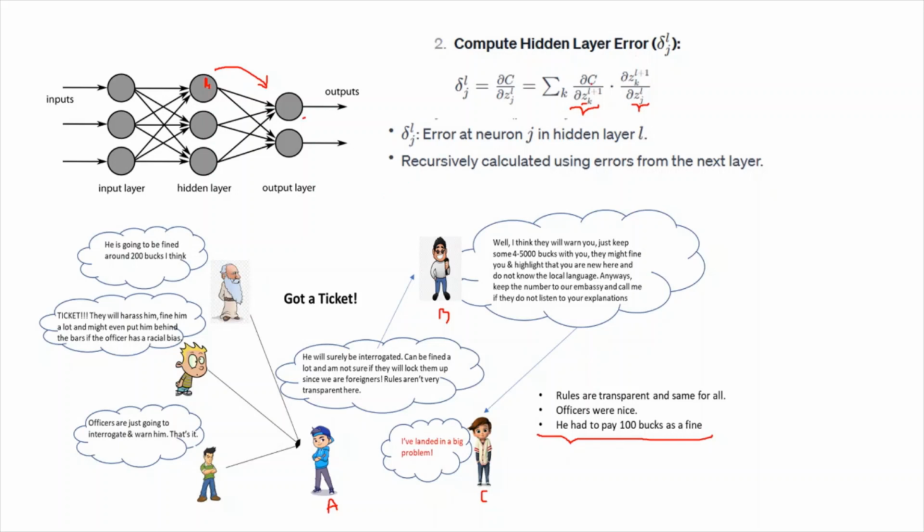So here the summation sign is because, in this case there were just single neurons, but if you consider this diagram, this particular neuron is sending information to both the output neurons here. So there are two neurons, and in reality both will be sending the error information back to this neuron.